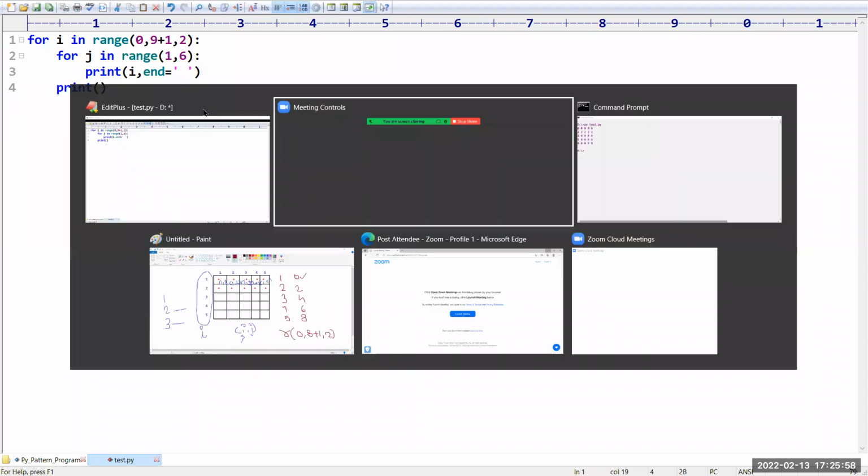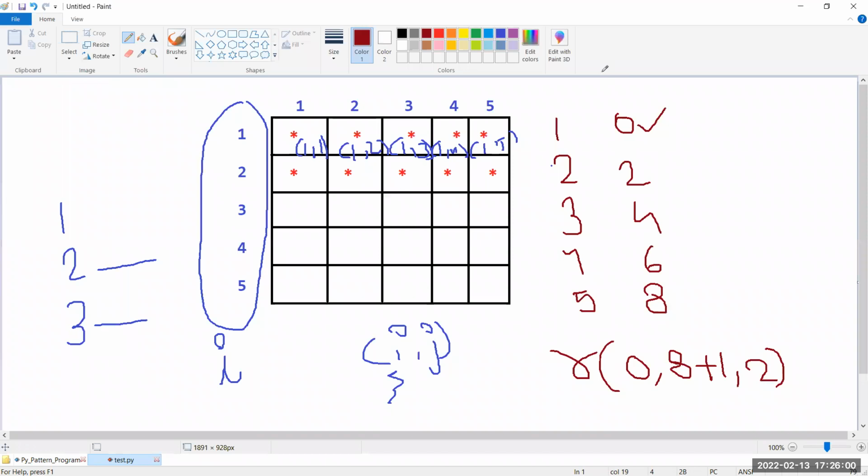Just let me explain how it will be. Observe carefully: same range function, but we have to start from 1 and go up to 9, which means 9 should be included. If you want to include 9, we have to take 10 here, and the difference is as usual 2.